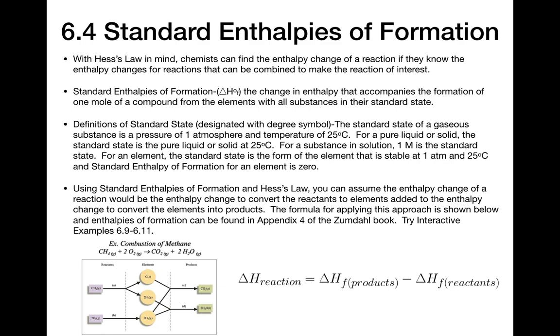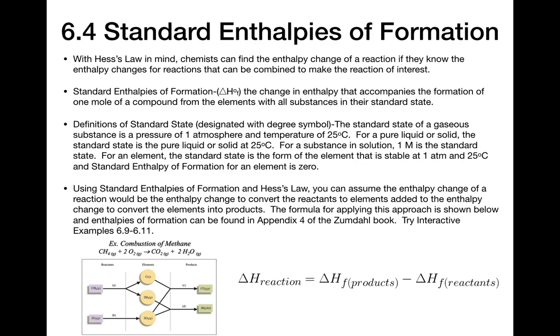One, which is a reverse enthalpy of formation, to take the compounds in the reactants and turn them into elements, and two, to take those elements and make compounds that are the products. So that means you should be able to take the enthalpies of formation of the reactants and the products and combine them in a way that gets you the enthalpy of the reaction.